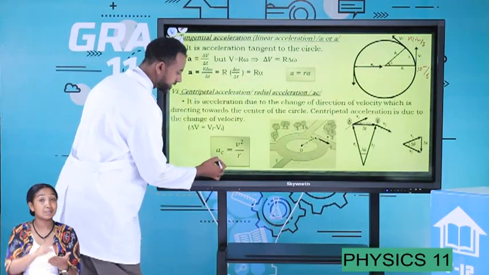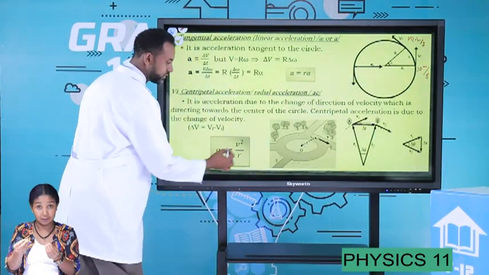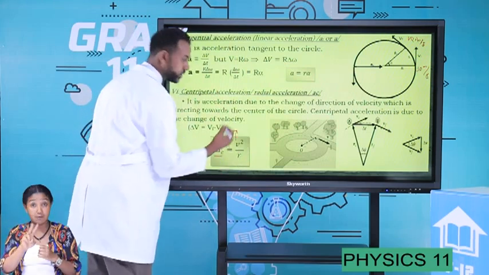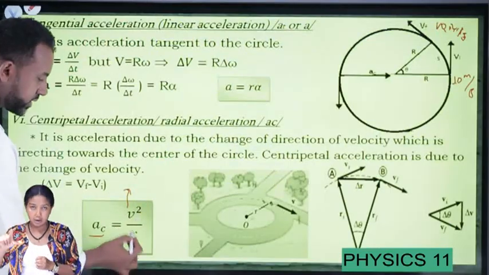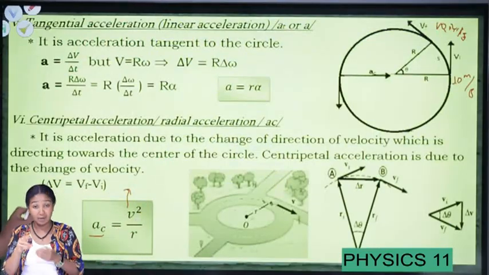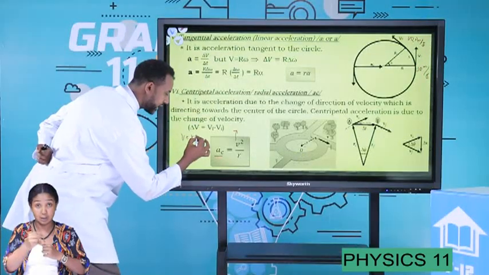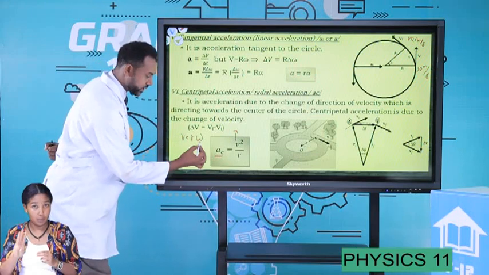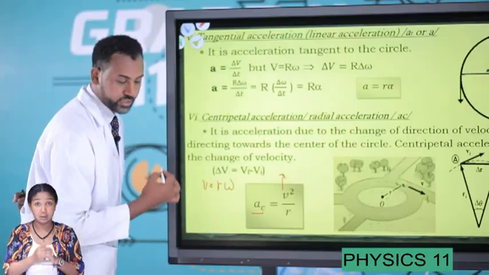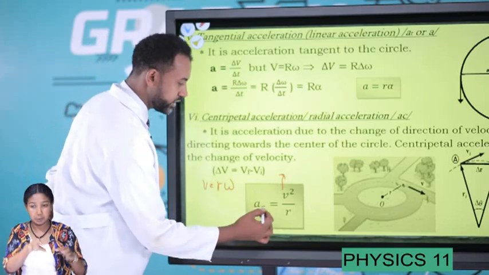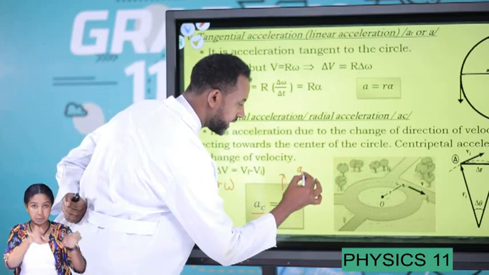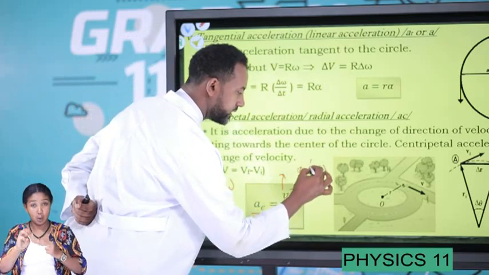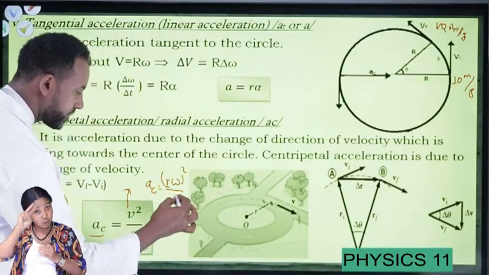Therefore, centripetal acceleration can be mathematically given as v squared over r. Which velocity? The linear or tangential velocity. Previously, we defined the linear velocity as r times omega, where omega is the angular velocity and v is the linear velocity. Substituting, centripetal acceleration is equal to r times omega, the whole squared, over r.